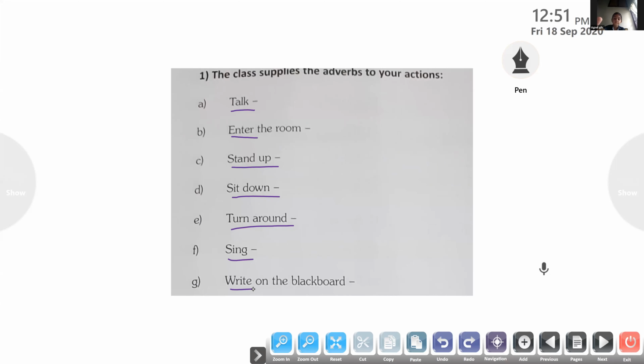Okay, we'll start with Renfred. Renfred, come on, open your book. All of you take page number 23. Renfred, talk. Supply a suitable adverb for it. Loudly. Yes, we can say talk loudly, or talk clearly. Or we can say talk politely. When we talk to elders, we have to talk very politely to them. Very good.